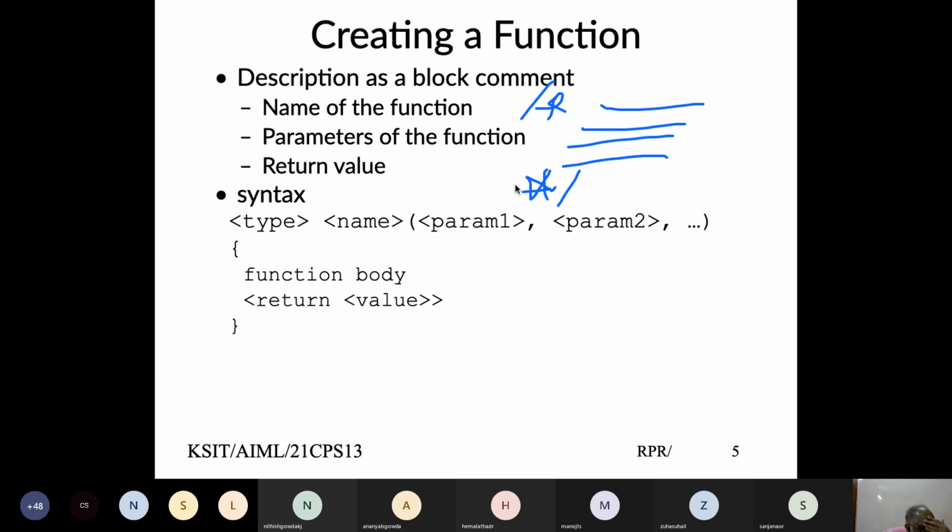You can also define a function with variable number of parameters, but we'll get into that detail not now. That will be a little advanced topic. Time permitting, we'll try to cover that later. And then you have curly braces within which you define the function body. Function body is a set of statements, variable declarations, whatever code you want to do in that part. And lastly, you should do a return statement, what kind of value you would like to return.